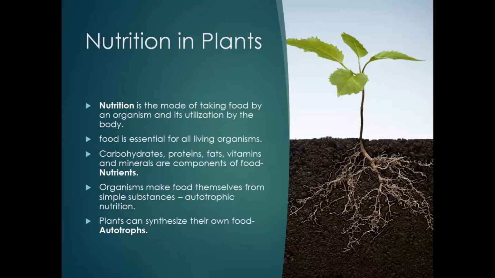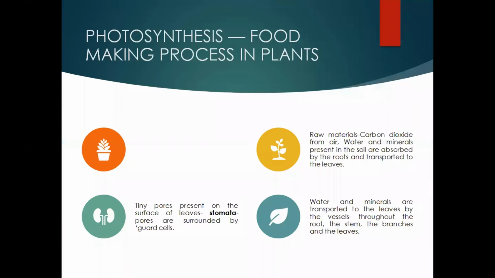Such kind of nutrition is called autotrophic nutrition, and this kind of nutrition is exhibited by green plants due to their ability of possessing chlorophyll as the chief pigment, which helps in trapping the sunlight. And along with sunlight and chlorophyll, the raw materials required are carbon dioxide and water put together. It synthesizes this food in the form of complex substances like carbohydrates. So plants can synthesize their own food, hence they are called autotrophs.